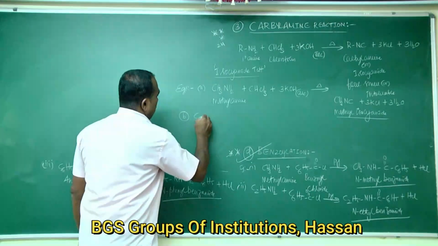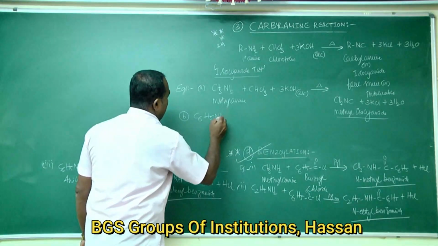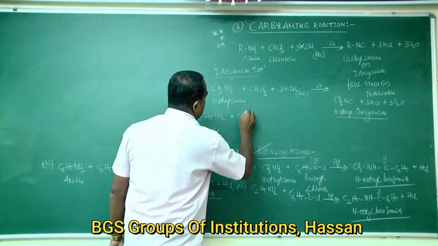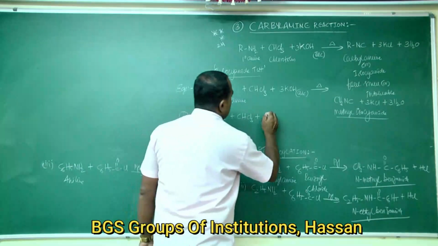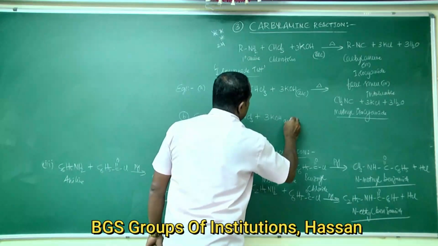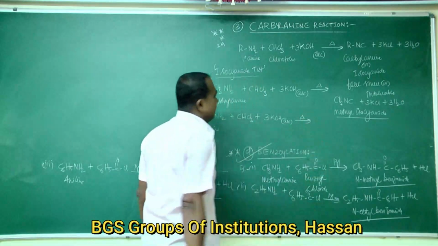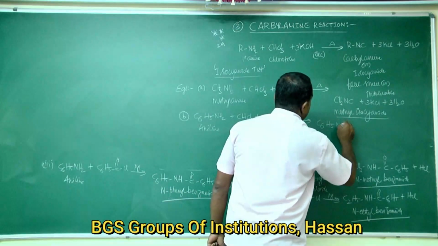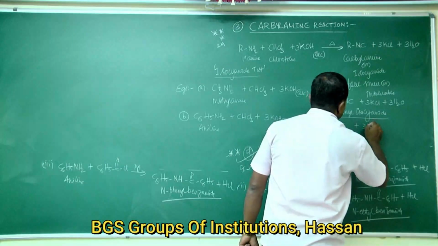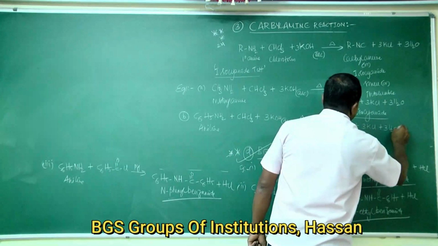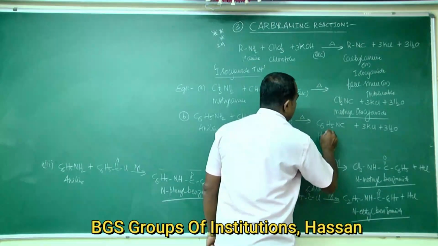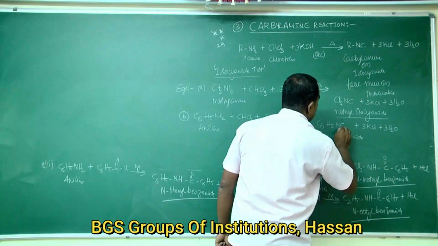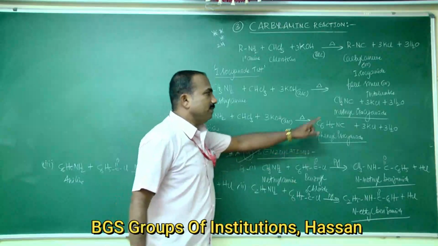Second, take the aromatic primary amine, that is aniline. When aniline is treated with chloroform in presence of alcoholic KOH, it gives isocyanide, that is C6H5NC plus 3KCl plus 3H2O. This is phenyl isocyanide.